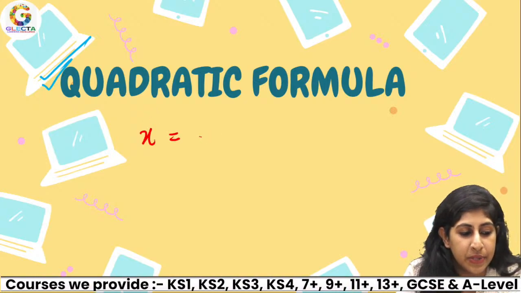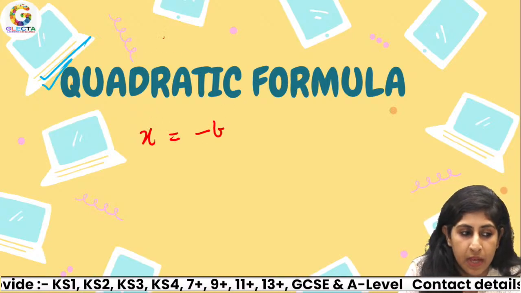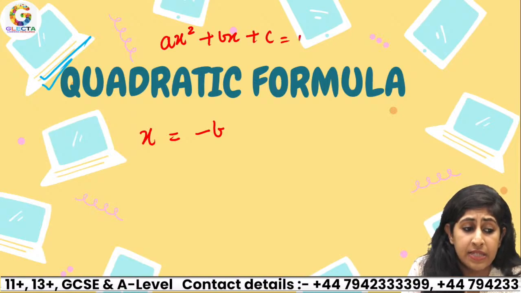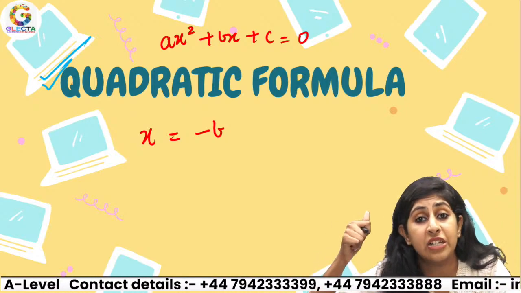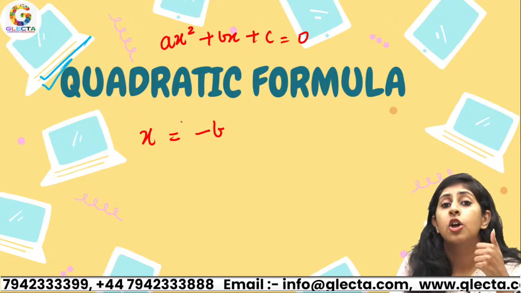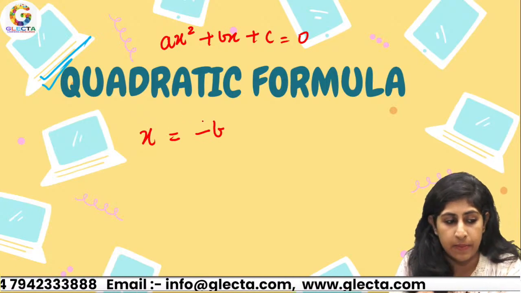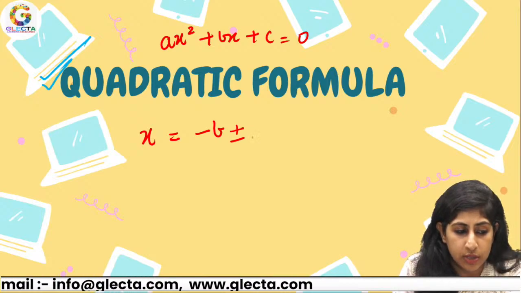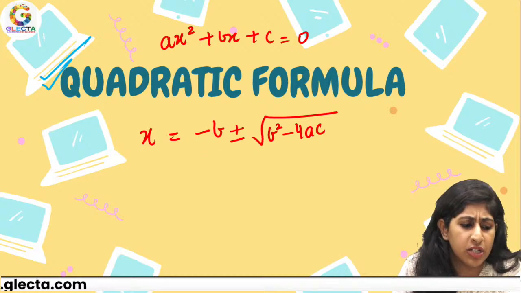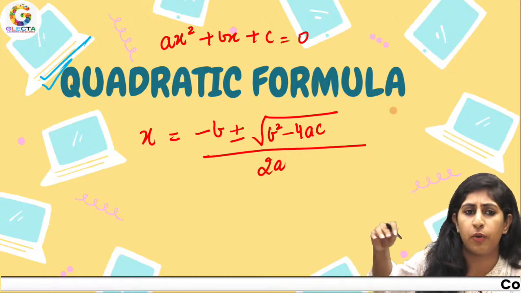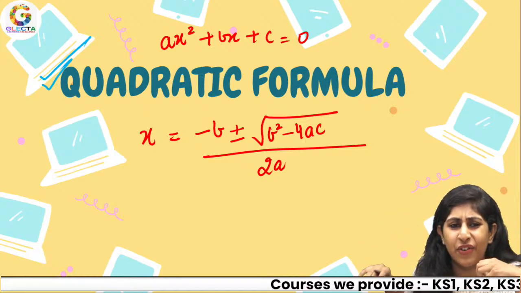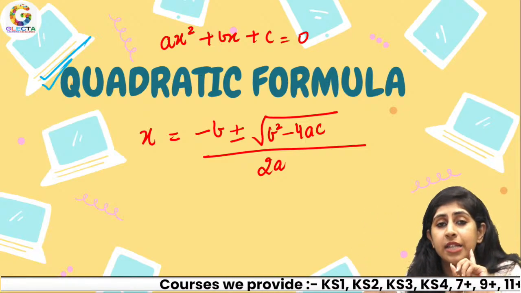So, x equals negative b. I'm solving the equation ax square plus bx plus c. I may not always be able to factorize a quadratic equation. In that case, to find out the value of x, I'm going to use my quadratic formula. And how do we get this quadratic formula? Where are we getting such a difficult looking formula from? For that, I'll tell you the concept.